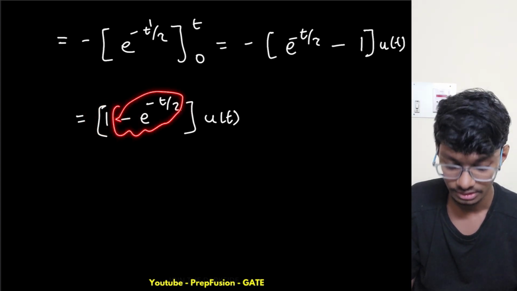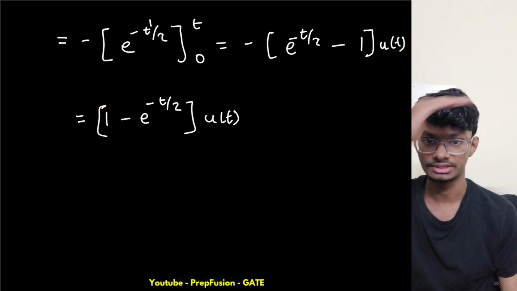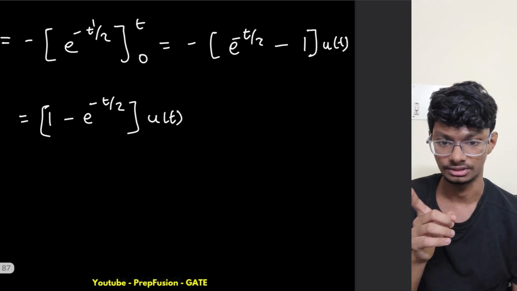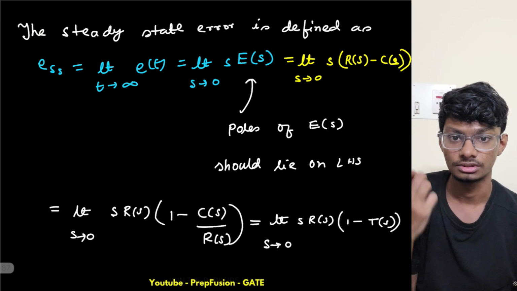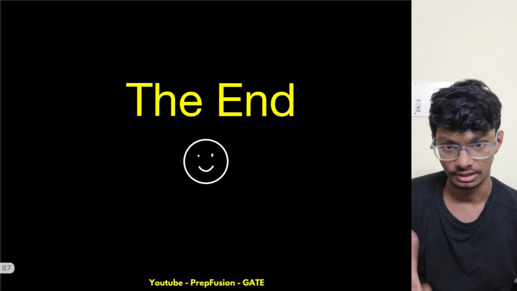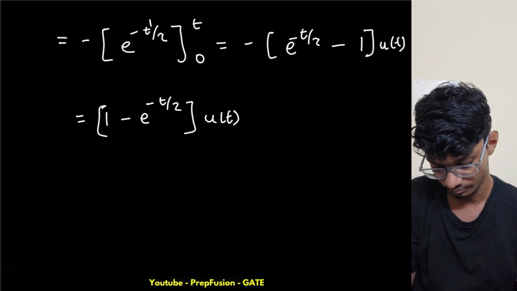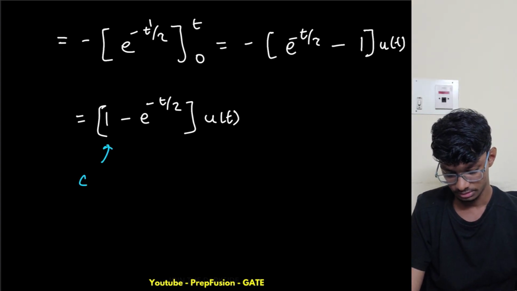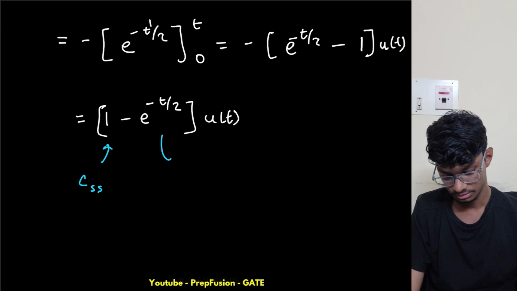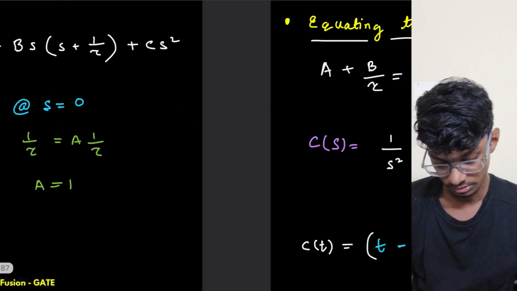This transient part has already been derived in the impulse response. This one was a steady state, which I'm reaching there, but this one is the transient part. That's why I wrote in the first point that impulse response tells us about the transient nature of the system. Let me write here also: this is C steady state and this is C transient.